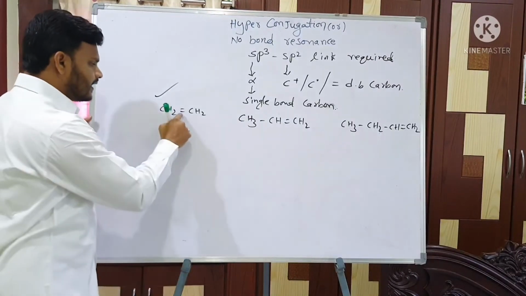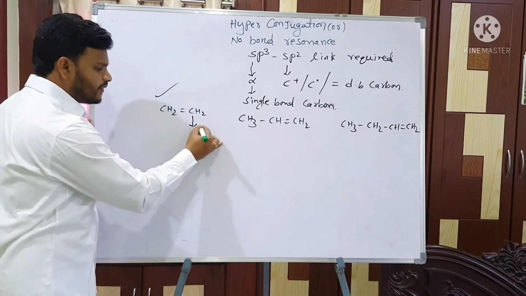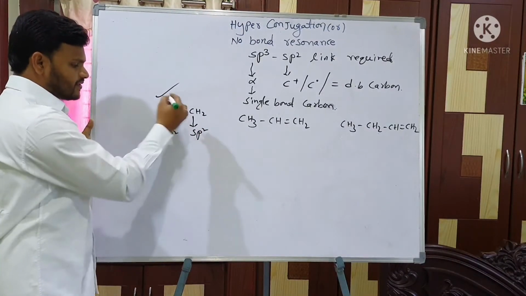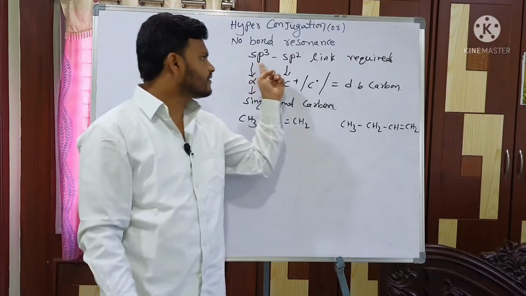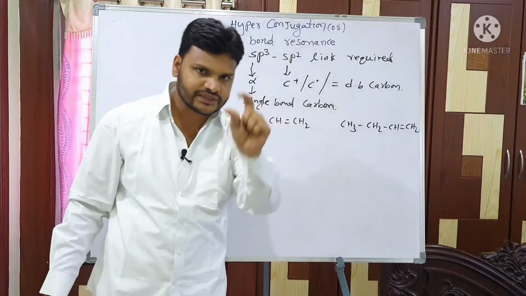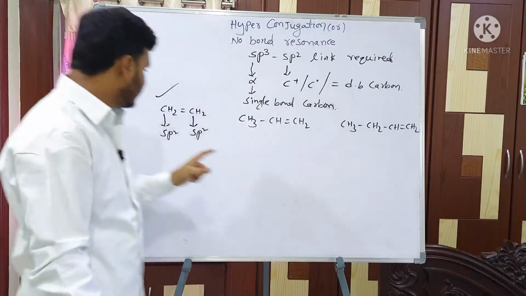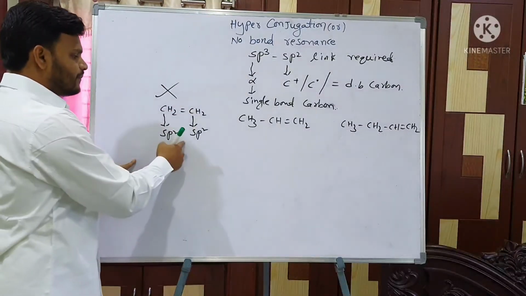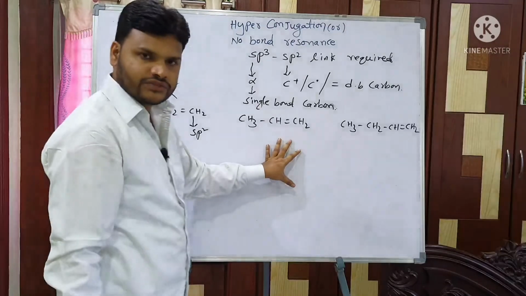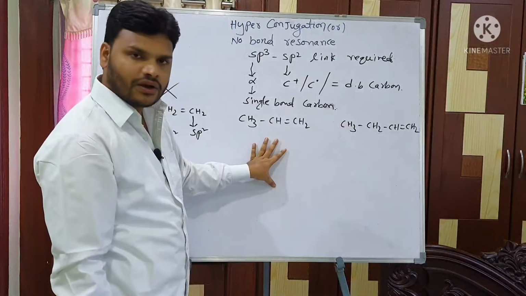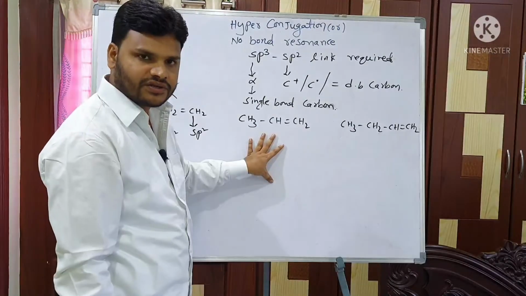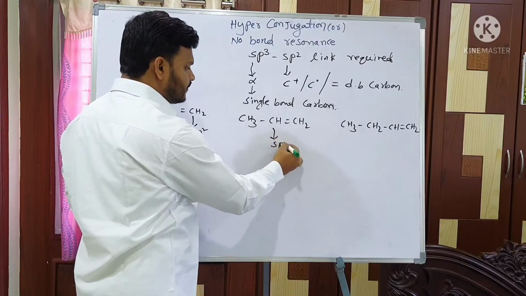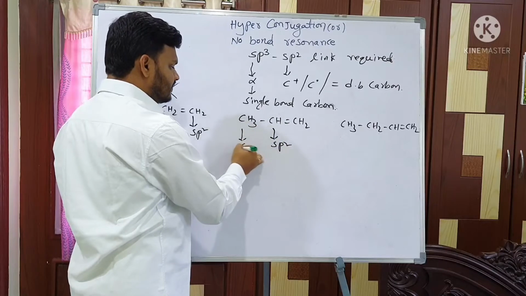Why? Because double bond carbon is nothing but sp2 hybridization. What I told you, my dear students, this concept requires the sp3 sp2 link. So here both are sp2 sp2. That's the reason this one does not show hyperconjugation. When it comes to this one, does it show hyperconjugation or not? Yes. Because double bond carbon is sp2 and single bond carbon is sp3.